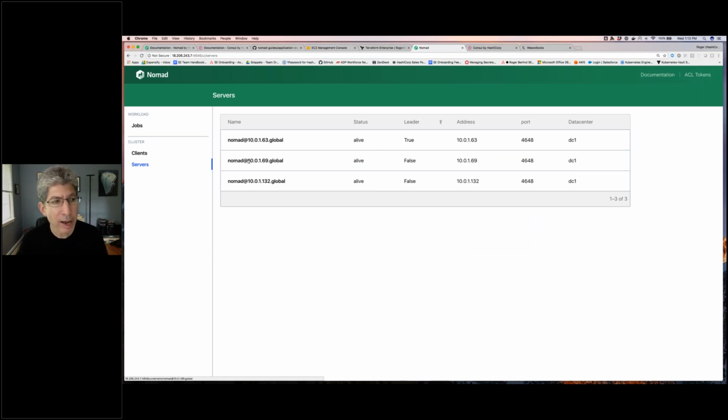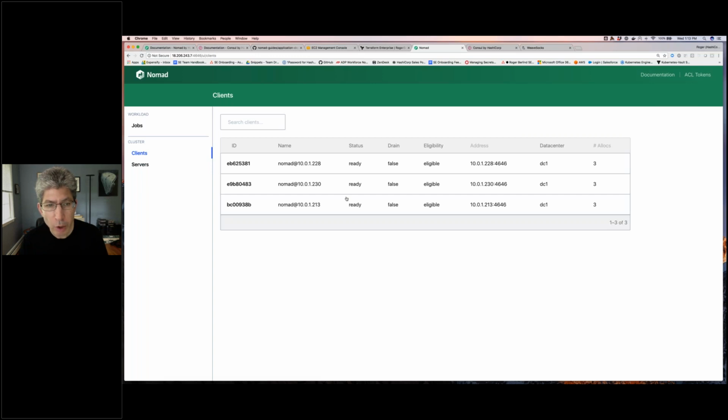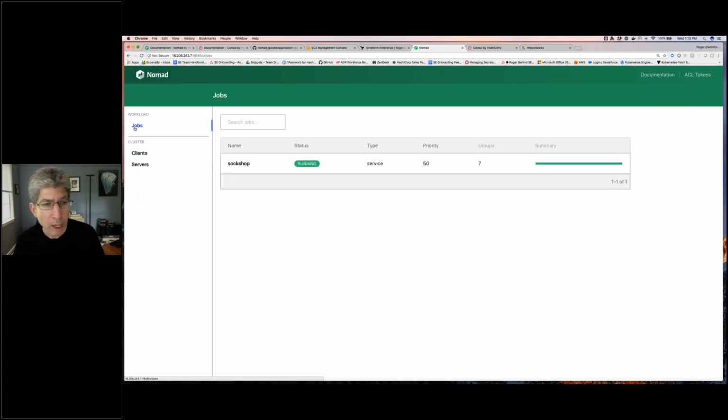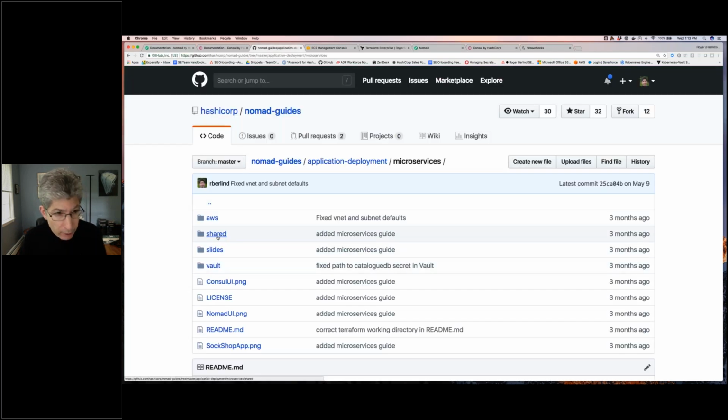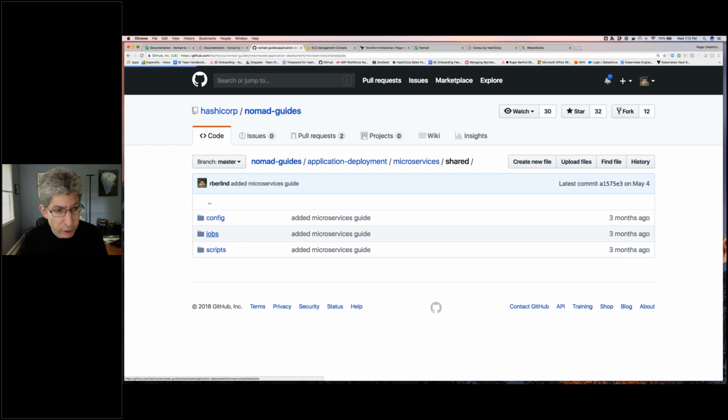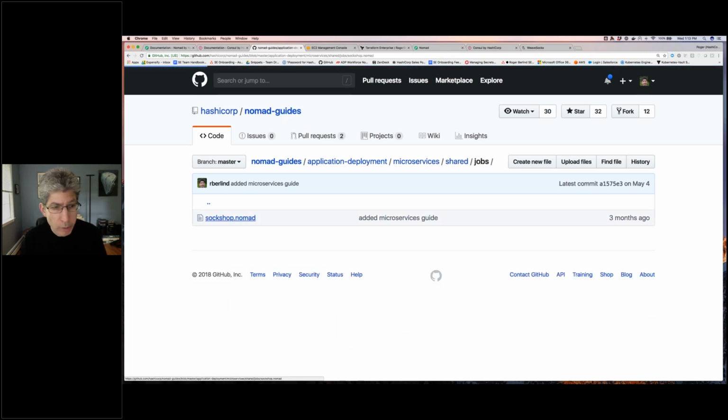Nomad, as we can see, I have my servers set up, one of which is the leader of the cluster. Nomad, just like Console and Vault, they all have a notion of a leader of the cluster. So I have a particular server that's the leader. We have clients as well. They're all ready, and I have a job. In Nomad, we talk about setting up a job. And actually, the job, just to show you what that looks like, is over here underneath Shared, Jobs, SockShop Nomad.